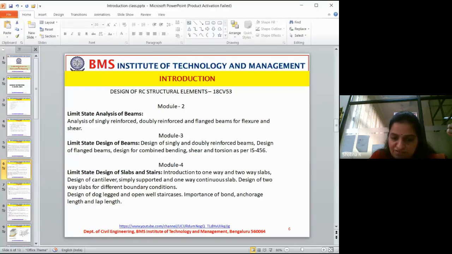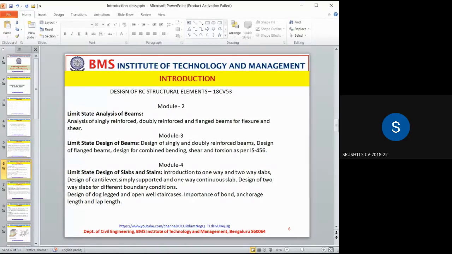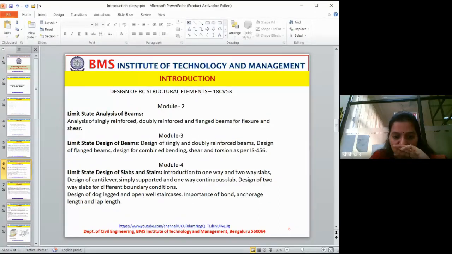Then we will design for shear and torsion. What is torsion? Do you guys know what is torsion? If you tell me you don't know, I will teach you in regular class. If you keep quiet, I will assume you know everything. I want the response. Twisting force. Hmm? Twisting force, ma'am. Twisting force. Correct. It is a twisting force. So can you tell me where you see the twisting force in an RC frame structure? Do you know what is a frame structure?